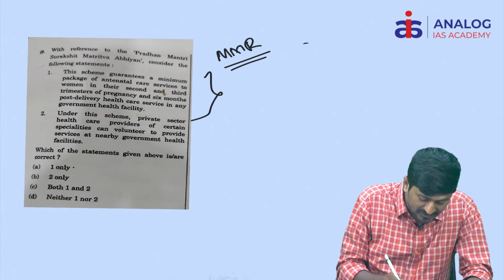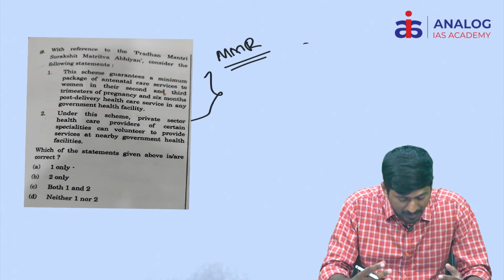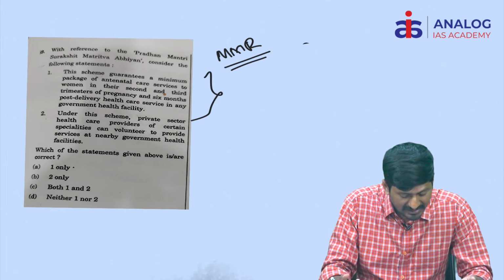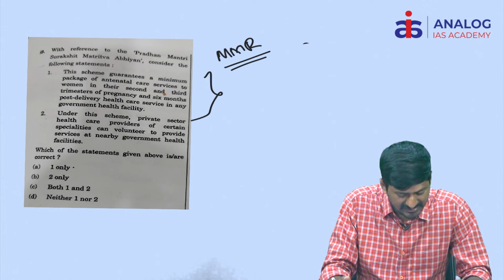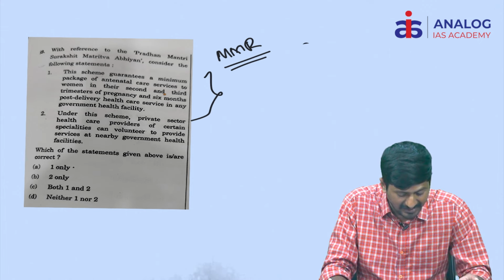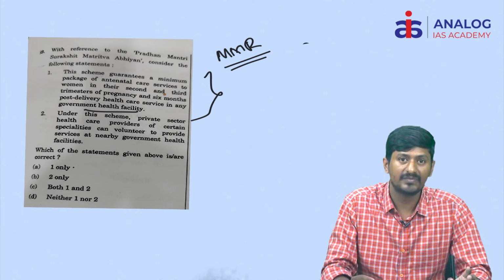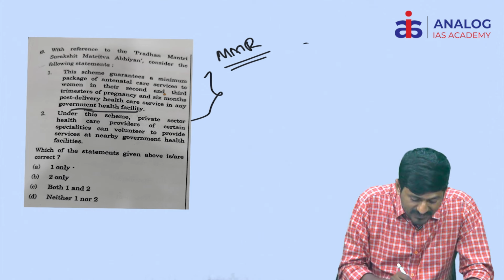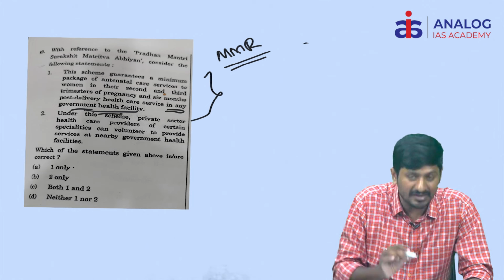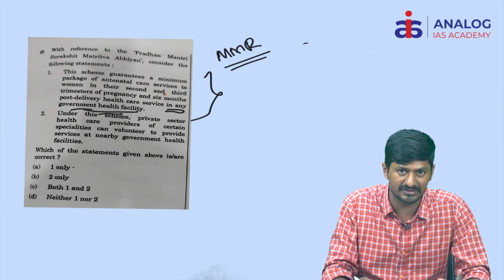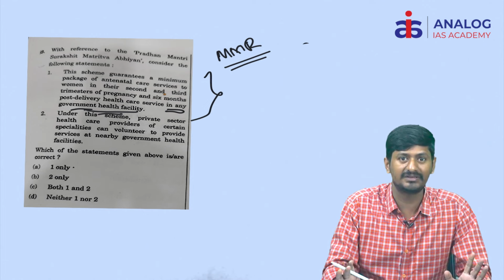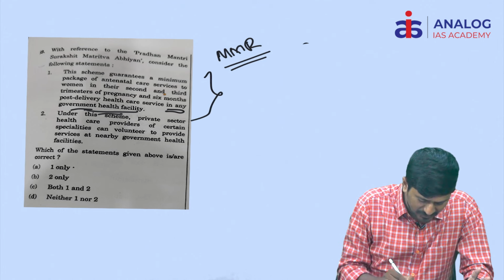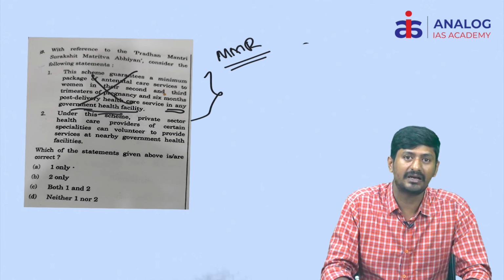And what this question is about is, this scheme guarantees a minimum package of antenatal care. Antenatal care means care to the women in their second and third trimesters of pregnancy and 6 months post delivery, in any government health facility. So all the portions of the statement are correct except this point. What is that? In any government health facility. Actually, not any government health care facility, rather only designated health care facilities. This is very, very important. So this actually makes the first statement incorrect.